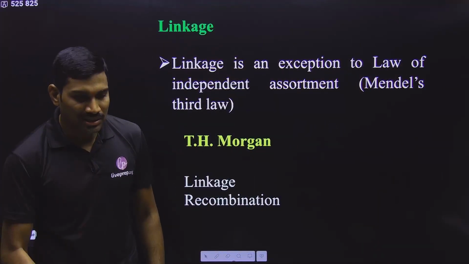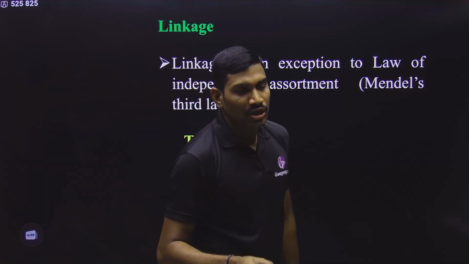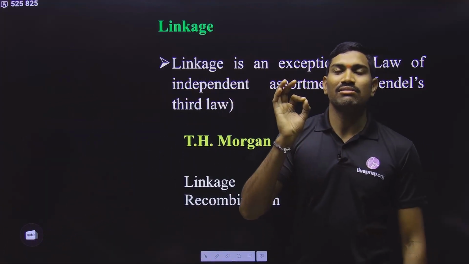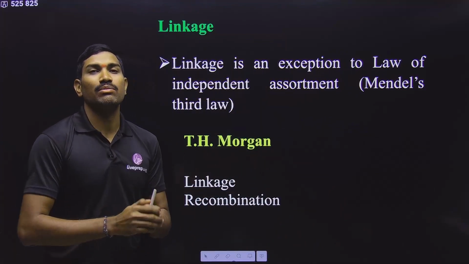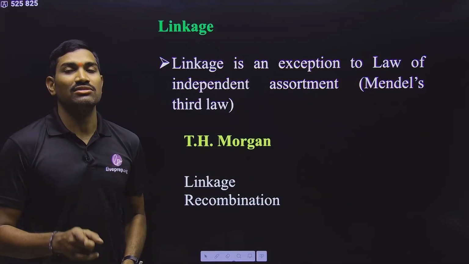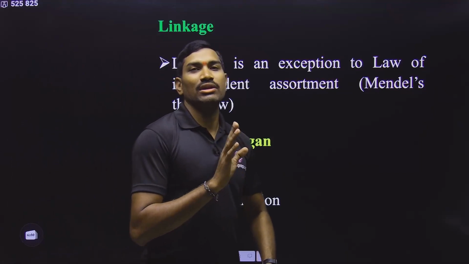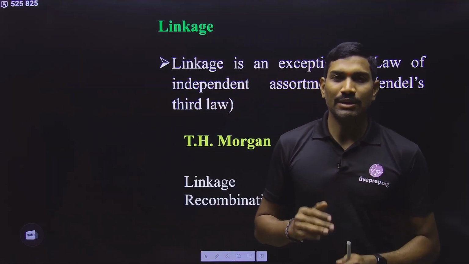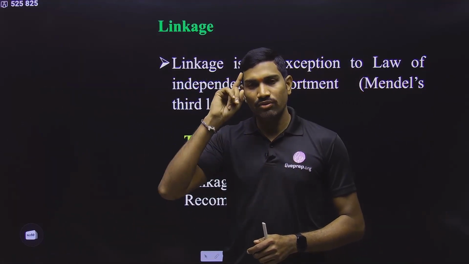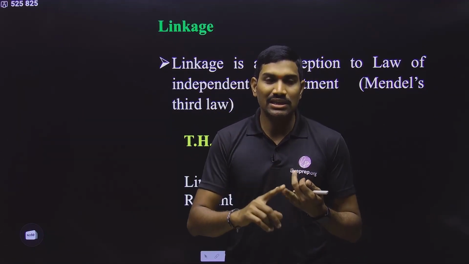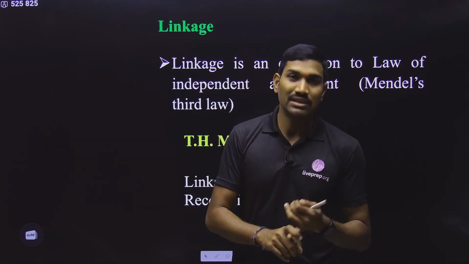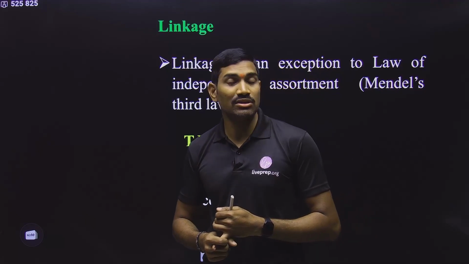It is only Sutton. Please read the NCERT statement very carefully. It is Sutton who combined all these things and proposed the chromosomal theory of inheritance. Don't write Sutton and Boveri. If there is a separate option like Sutton only, you need to go for Sutton only. Suppose there is an option called Sutton, and another option is Sutton and Boveri, then also you need to go for Sutton only. Please understand, Sutton only.